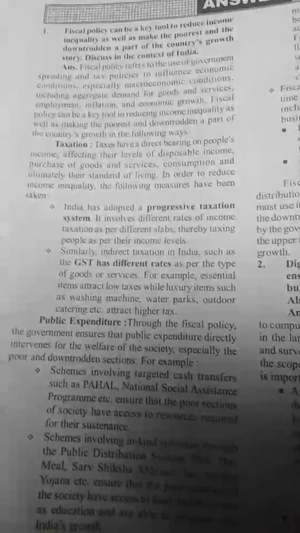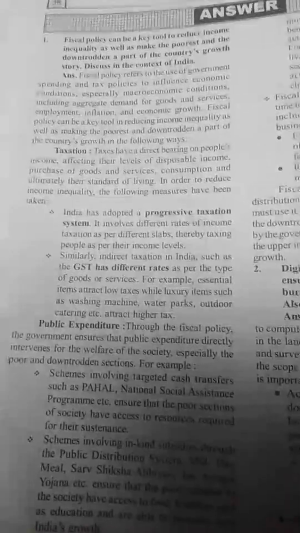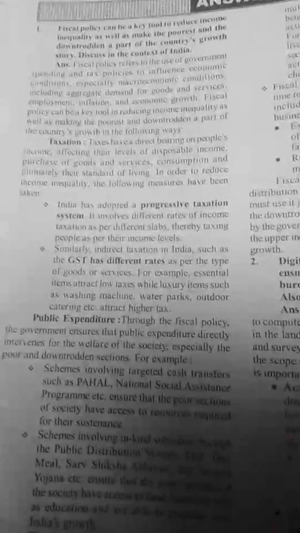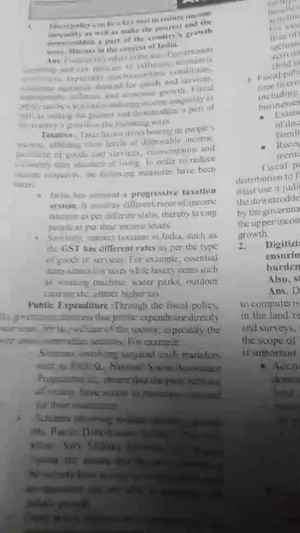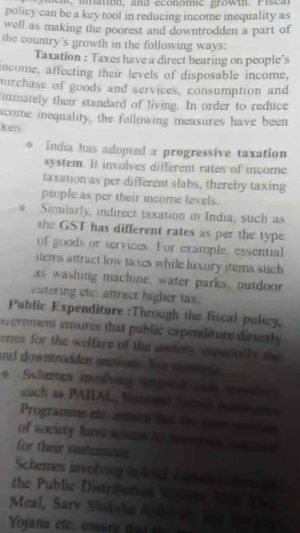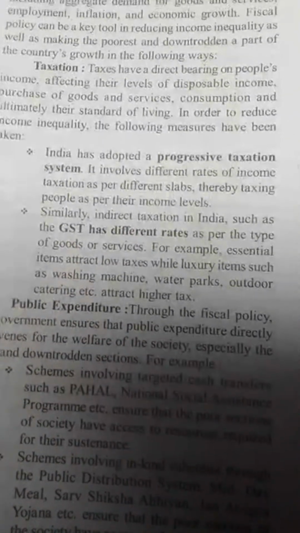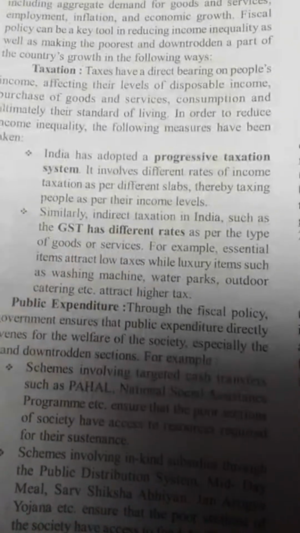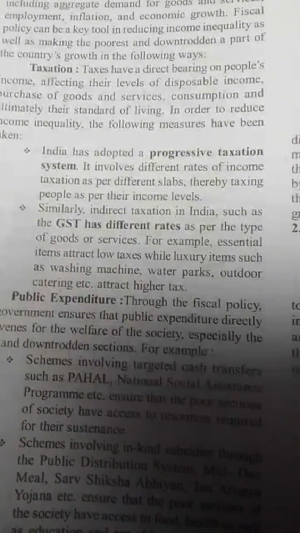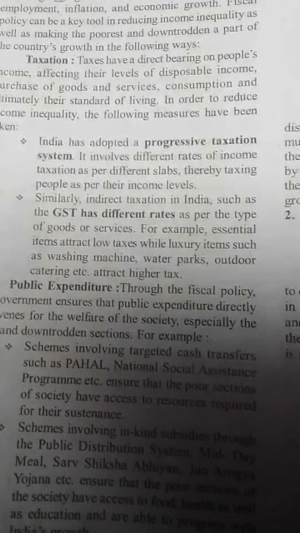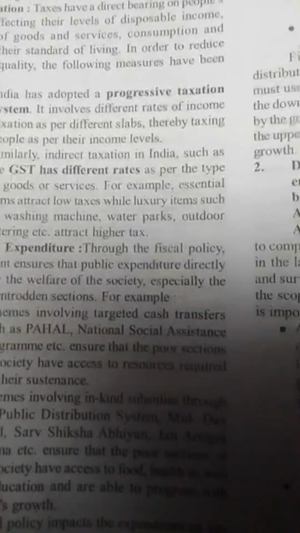Reducing income inequality, as well as making the poorest and downtrodden part of the country's growth, in the following ways. Taxation. Taxes have a direct bearing on people's incomes, affecting their levels of disposable income, purchase of goods and services, consumption, and ultimately their standard of living. In order to reduce income inequality, the following measures have been taken.